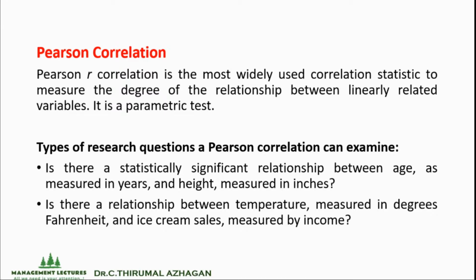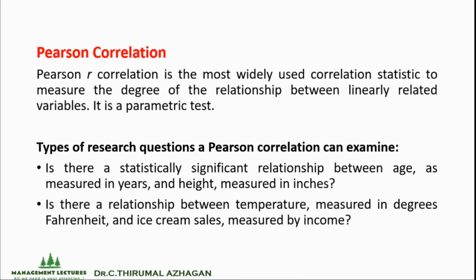Here I have listed types of research questions for a Pearson correlation which we can examine from a researcher's point of view. Is there a statistically significant relationship between age measured in years and height measured in inches? This can be an example of a research question related to Pearson correlation.